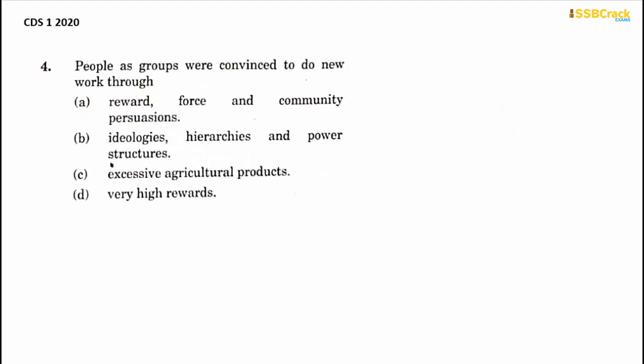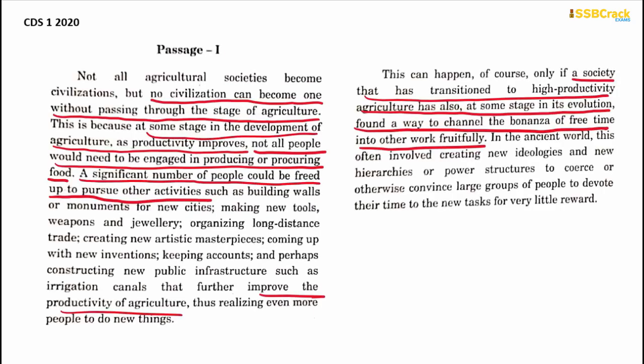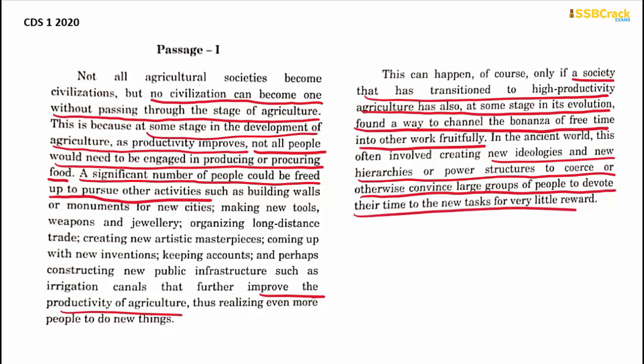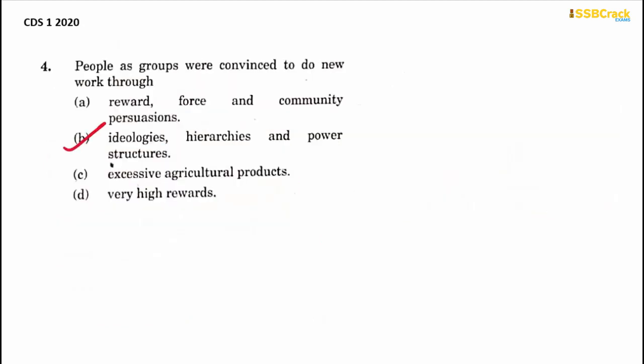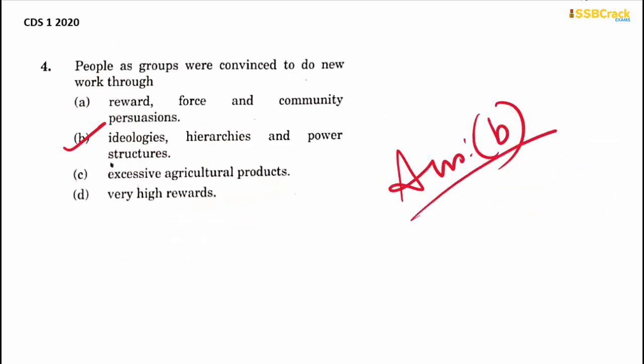Next question. People as groups were convinced to do new work through reward, force and community persuasions, ideologies, hierarchies and power structures, excessive agricultural products or very high rewards. So let's find out. In the ancient world, this often involved creating new ideologies and new hierarchies or power structures to recourse, that means to force or otherwise convince large groups of people to devote their time to the new tasks for very little reward. So there was no reward at all. There were ideologies, hierarchies and power structures, right? So your answer is option B here.